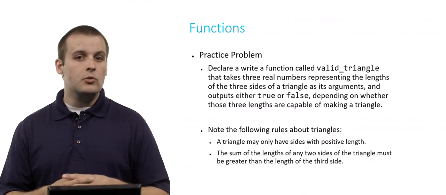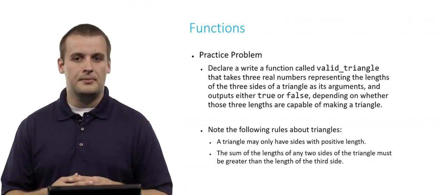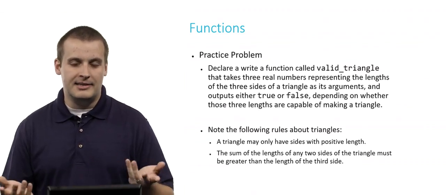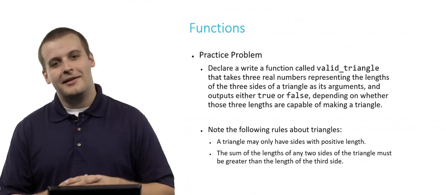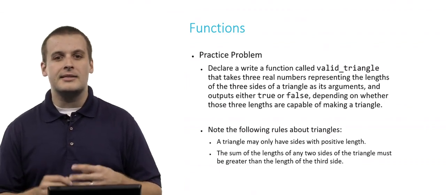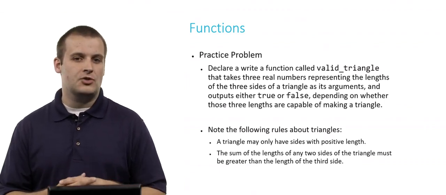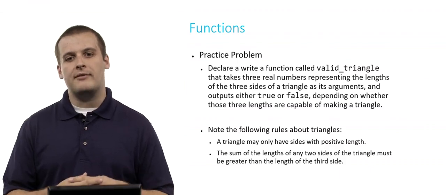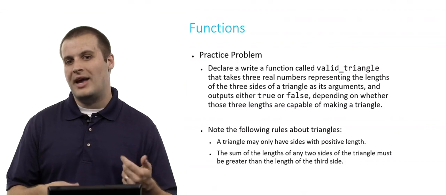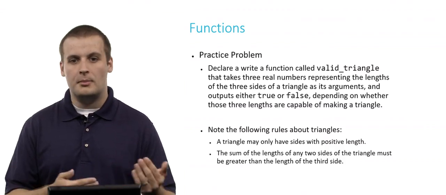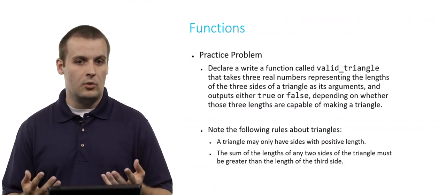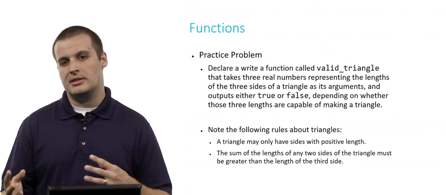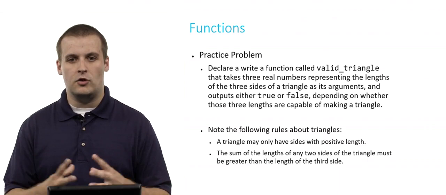Well, there are a couple of rules regarding triangles that are actually useful to know. A triangle can only have sides with positive length. That makes sense. You're probably saying, duh. The other thing to note, though, is that the sum of the lengths of any two sides of the triangle has to be greater than the length of the third side. That's actually true. You can't have a triangle of sides 1, 2, and 4, for example, because 1 plus 2 is not greater than 4. So those are the rules that determine whether or not the three inputs can conceivably form a triangle.